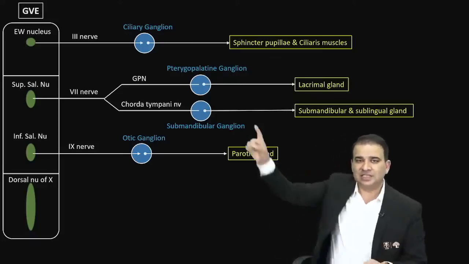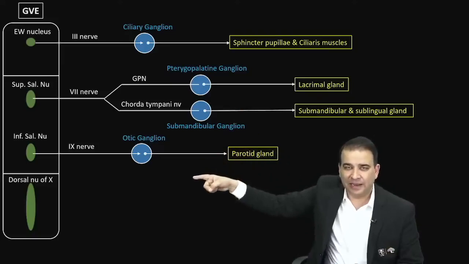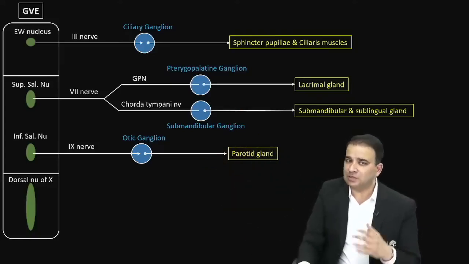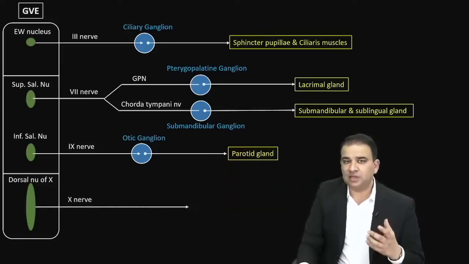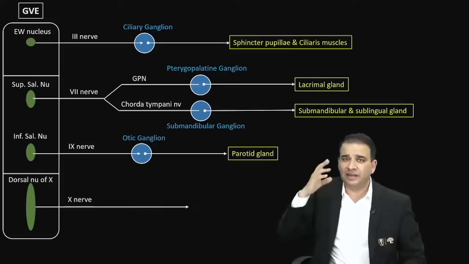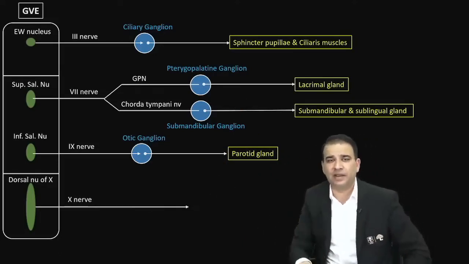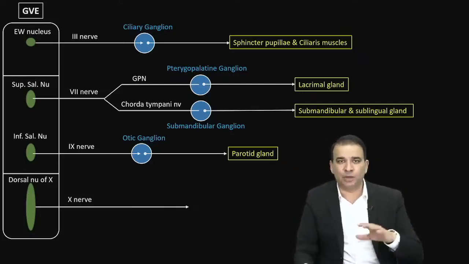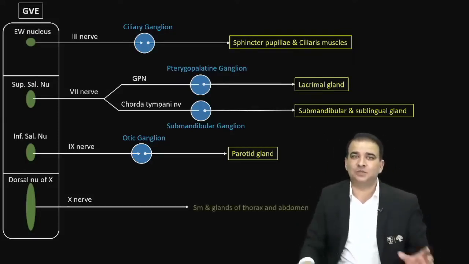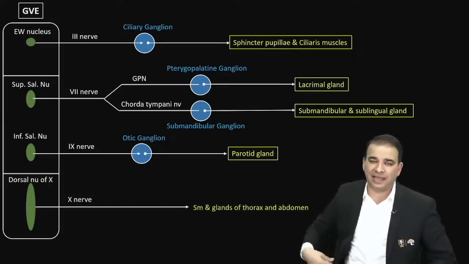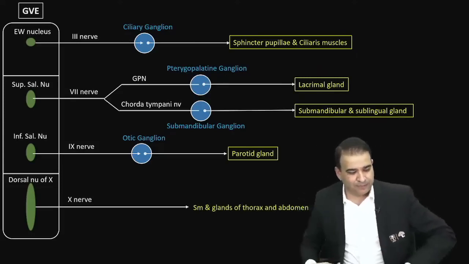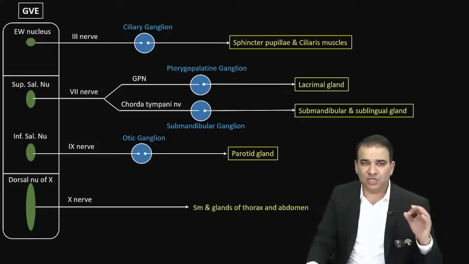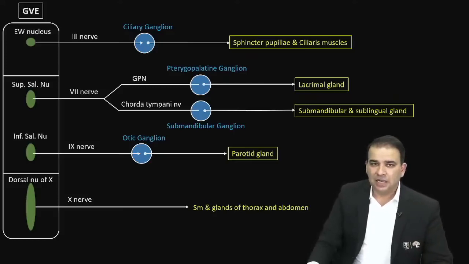And these are the four parasympathetic ganglia that we have in the head and neck. Dorsal nucleus of vagus, obviously the vagus nerve will come out of it. Now the vagus nerve does not have a parasympathetic ganglion in the head and neck. Vagus nerve ganglia are located below the head and neck. So the vagus nerve goes down beyond the head and neck and supplies the smooth muscles and glands, mainly in the thorax and in the abdomen. So that's about the GVE column, the parasympathetic column, guys.